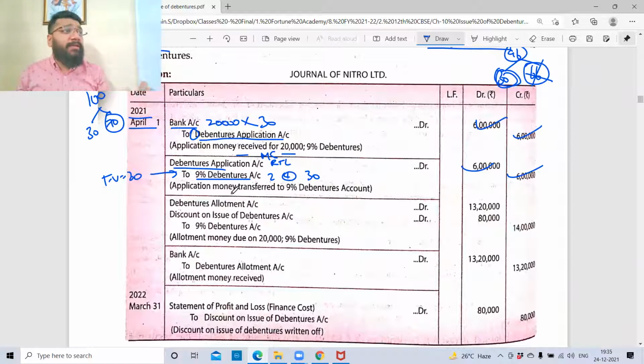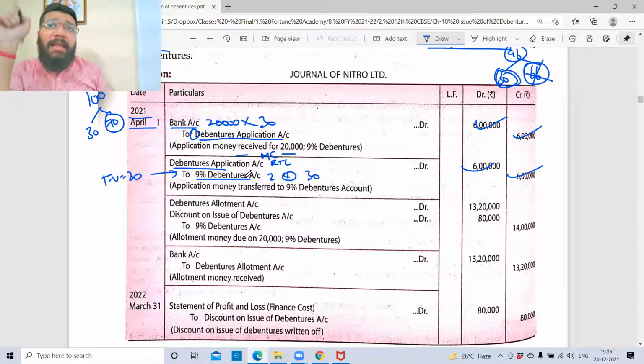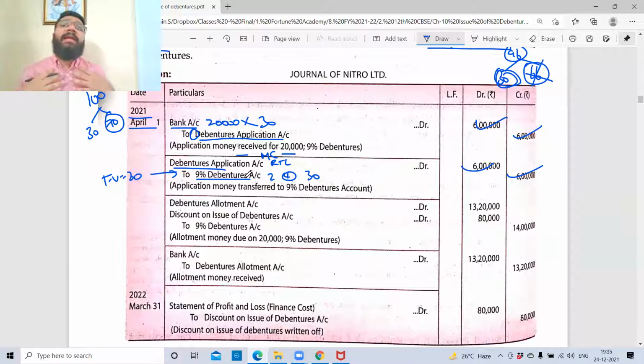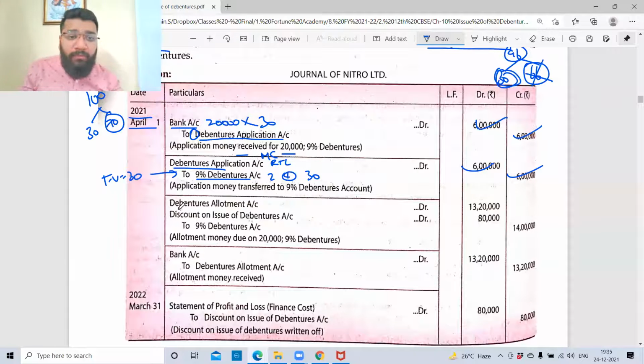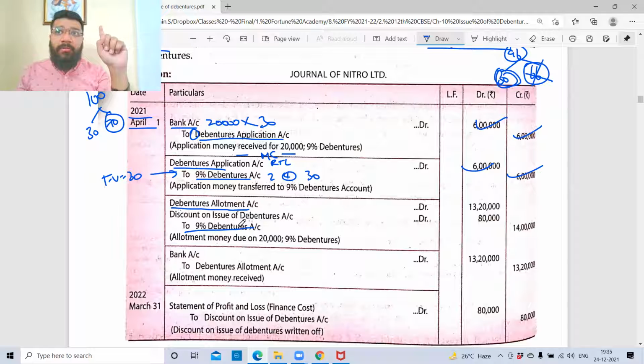So second stage, guys. What is the second stage? Now that money is collected, now that the debenture is allotted, what is created? Trust is created. So we have to pass a due entry. What is a due entry? Due entry means I'll create an asset to remember to collect money in future by way of debiting debenture allotment. And credit will be what? To 9% debenture. Correct, no?